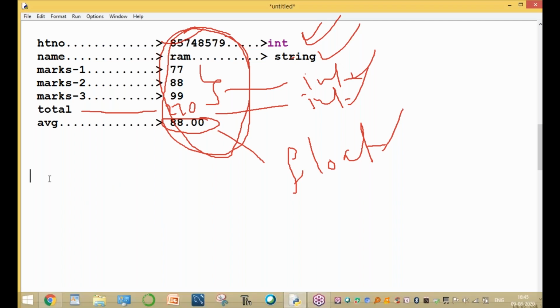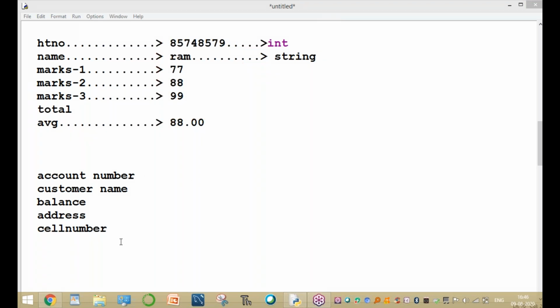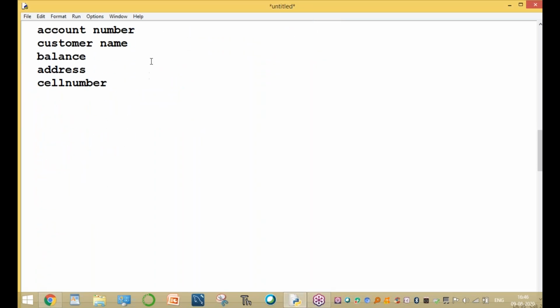For example, assume that in a bank example, one account number is available: account number, customer name, balance, address, and cell number. These details are stored for a particular customer. The account number is the account number of some particular person. The name of the customer is, for example, a bank account holder. And the balance amount is, assume, 45,034.95.